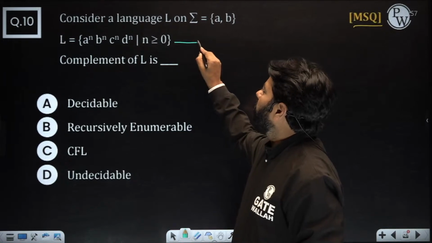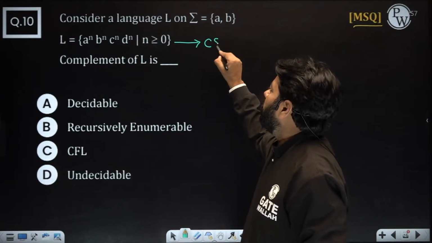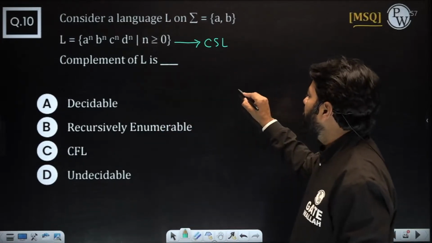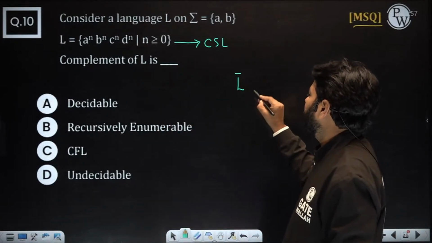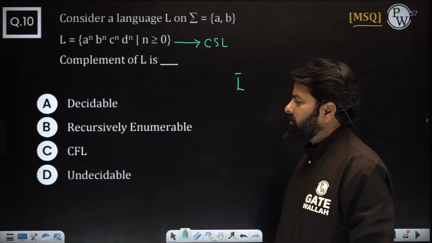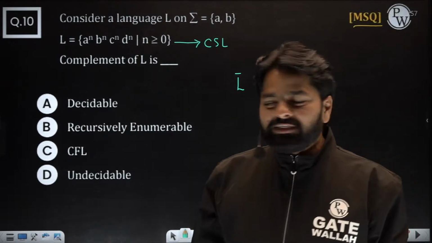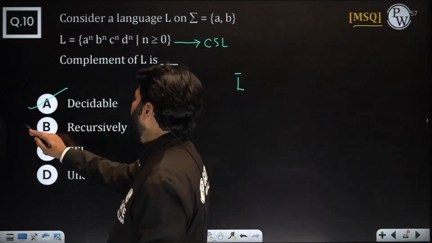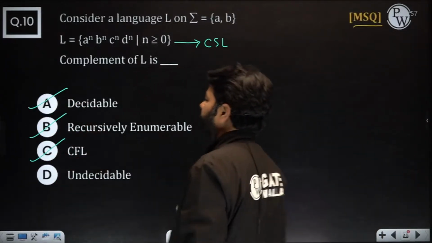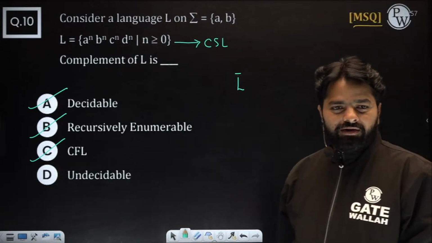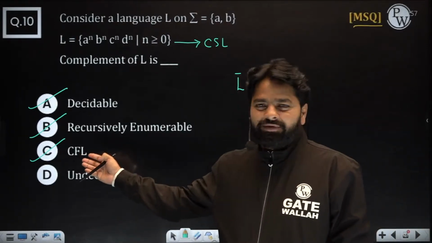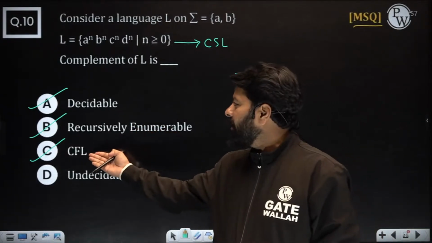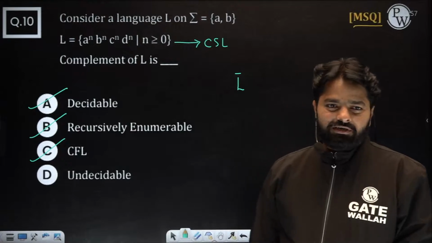Oh, L we know. This is a CSL, no doubt, but they did not ask about L, they asked about L complement. L complement is what? Everybody saying AB, but actually A, B and C. And Dave, you have chosen C, right? When it is CFL, why don't you choose RE? CFL is the best answer for this.